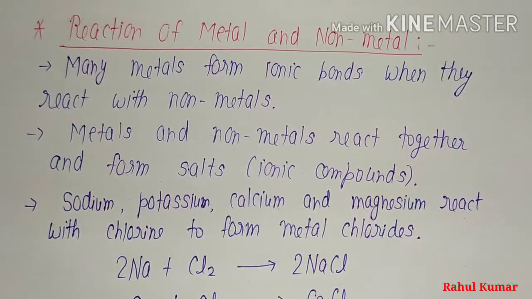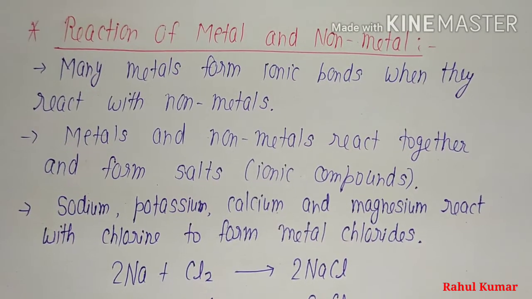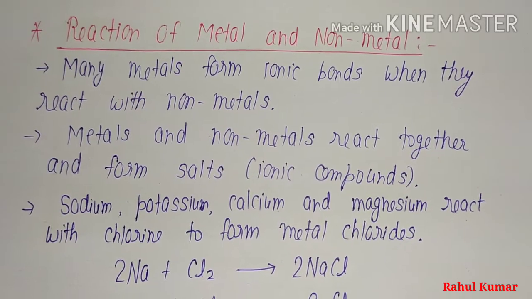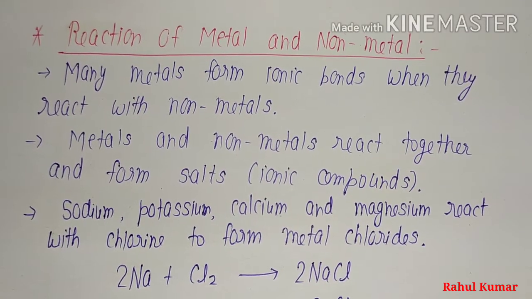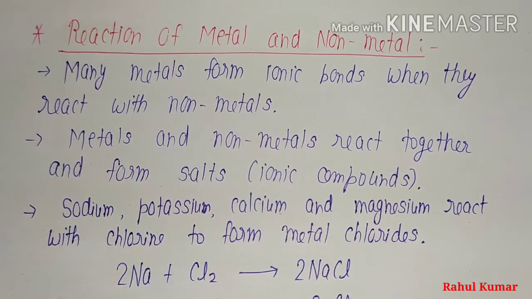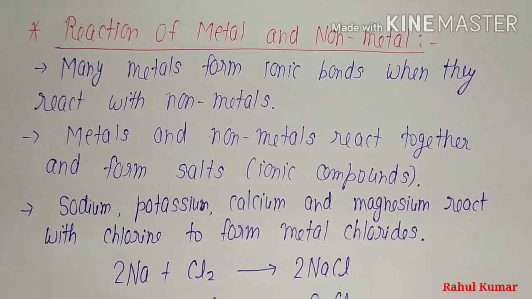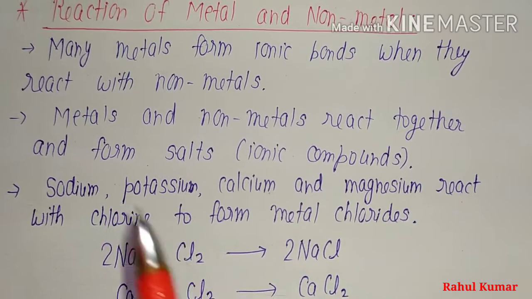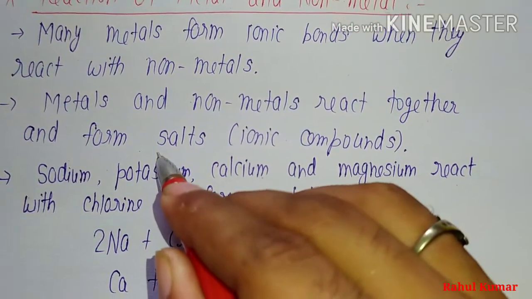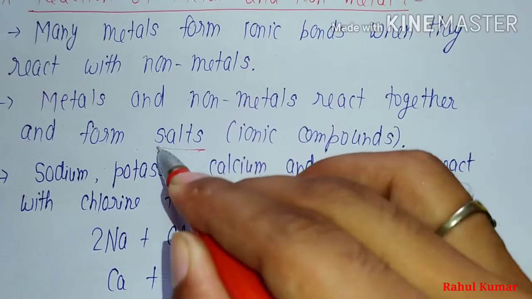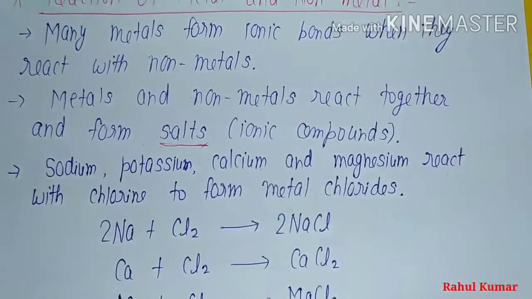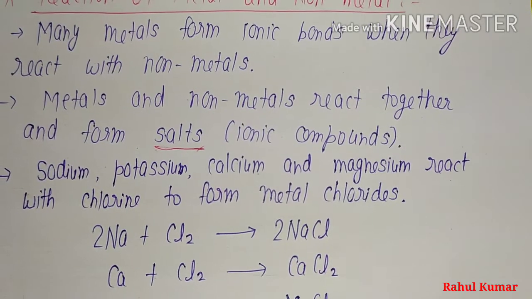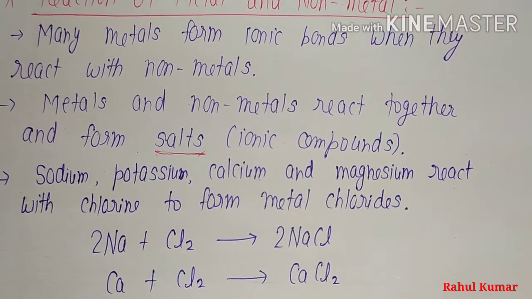Next property, reaction of metal and non-metal. So what is the reaction when non-metals react with metals? Many metals form ionic bonds when they react with non-metals. Metals and non-metals react together and form salts, which are ionic compounds.